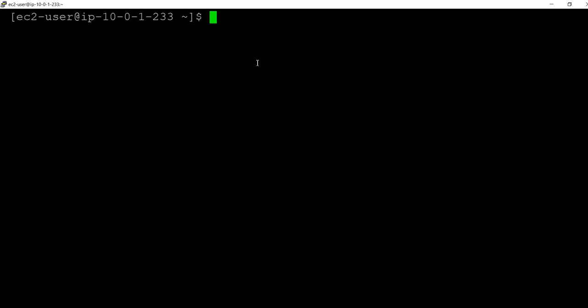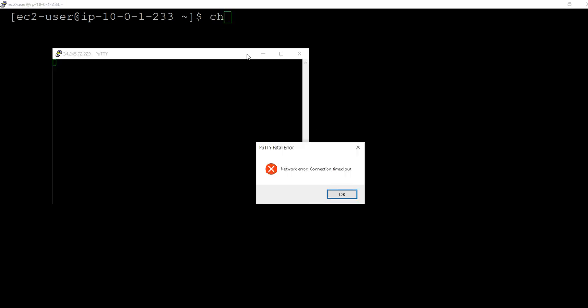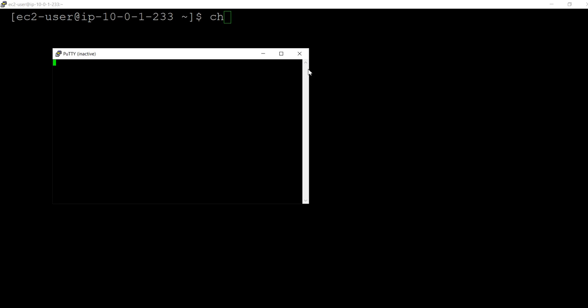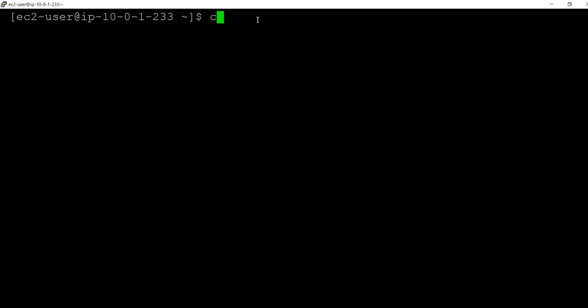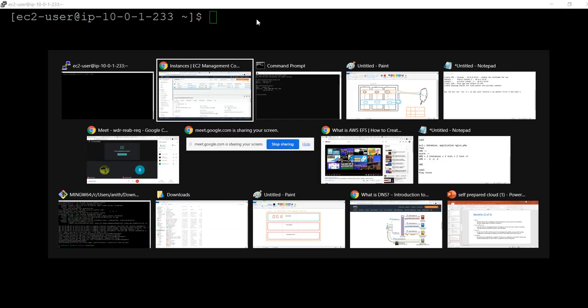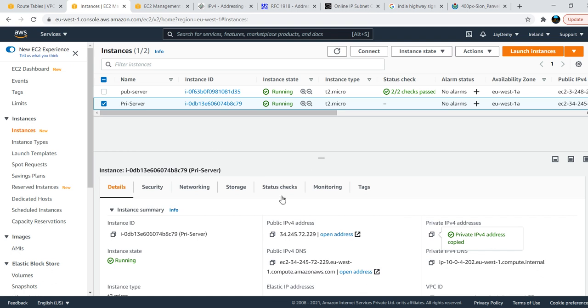To connect to that one I need that key pair. I will explain that later. See, network connection error, so it is unable to connect. That is a private IP, it is enabled. I have just enabled it for the sake of your understanding. I want to show you it won't connect. If the servers are not created under public subnets and public routing tables which have an internet gateway, you can't connect.